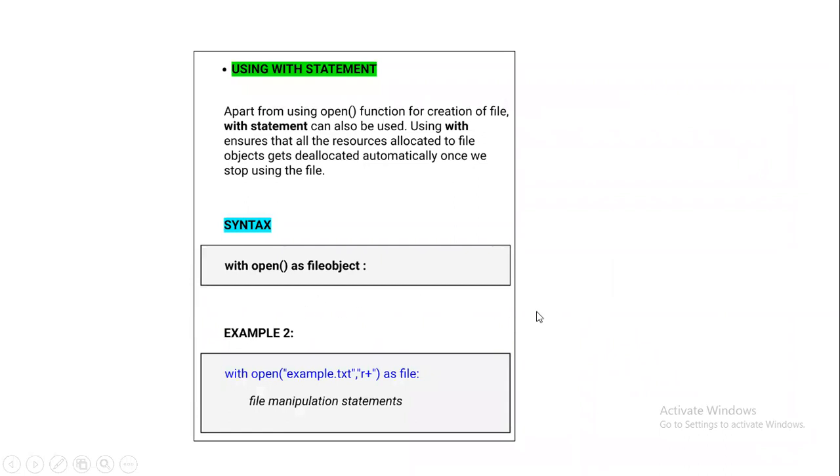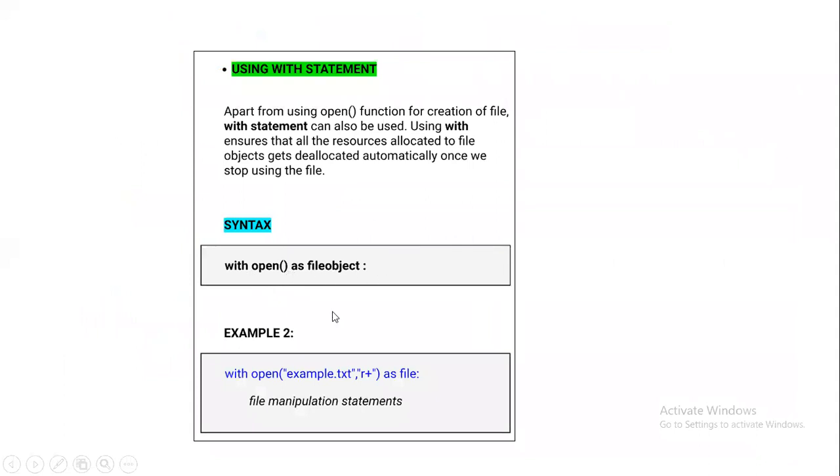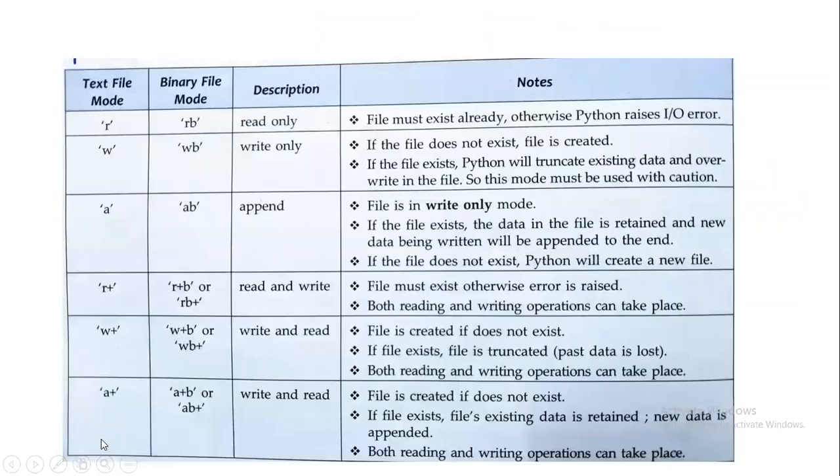Then, as in the previous slide, we can say file equal to open test.txt comma w. This can be written like this, with open as file object. So we can say with open example.txt comma r plus as file. This can be used to open a particular file using the with statement. These are certain modes: R in terms of text file, RB in terms of your binary file, and similarly W, WB, A, AB, R plus B or RB plus, W plus B or WB plus, A plus, A plus B or AB plus. These are the modes in text file and binary file.